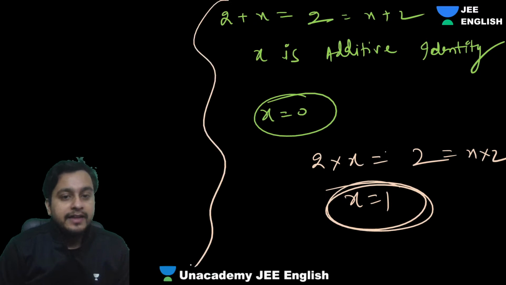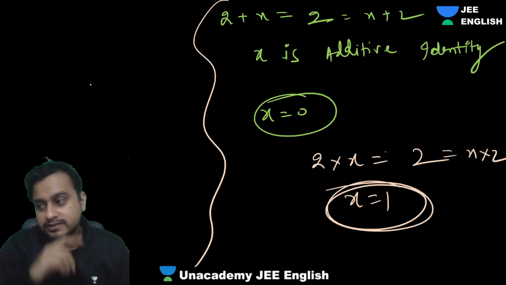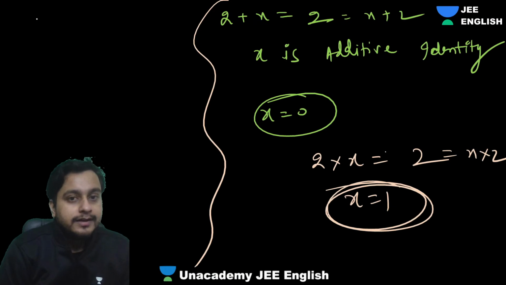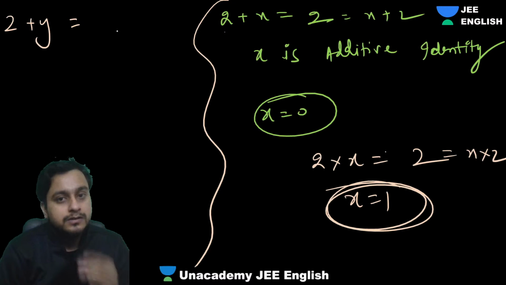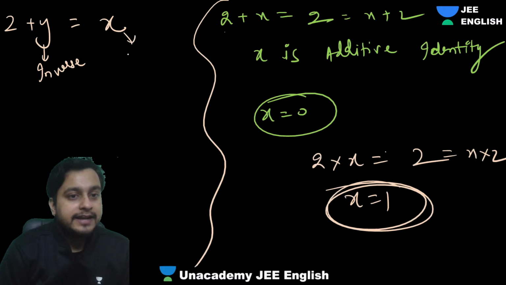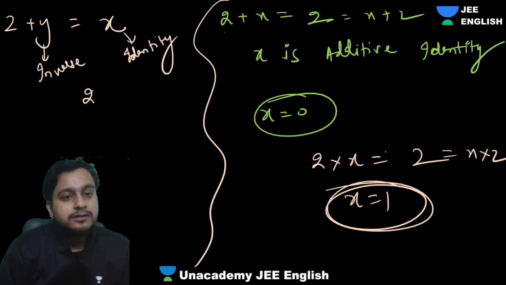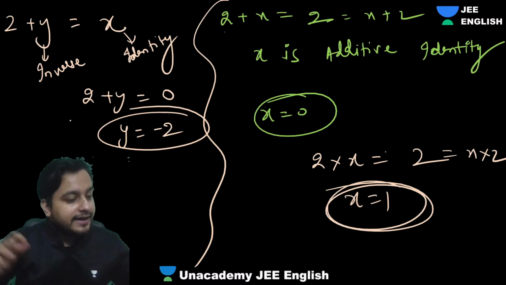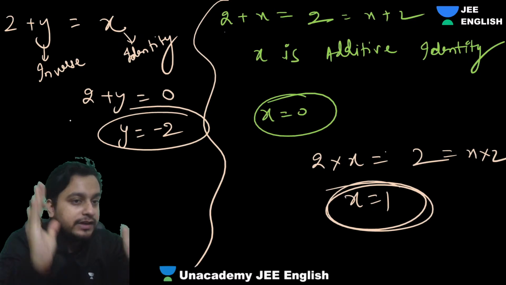Are you getting it? And then we used to get inverse. What is inverse, guys? Let's suppose we want the inverse of 2, so we should get what? It should be equal to the identity. This is y, the additive inverse, and this is the additive identity. So what is the identity we got? 0. So what will y be? -2. Understood?